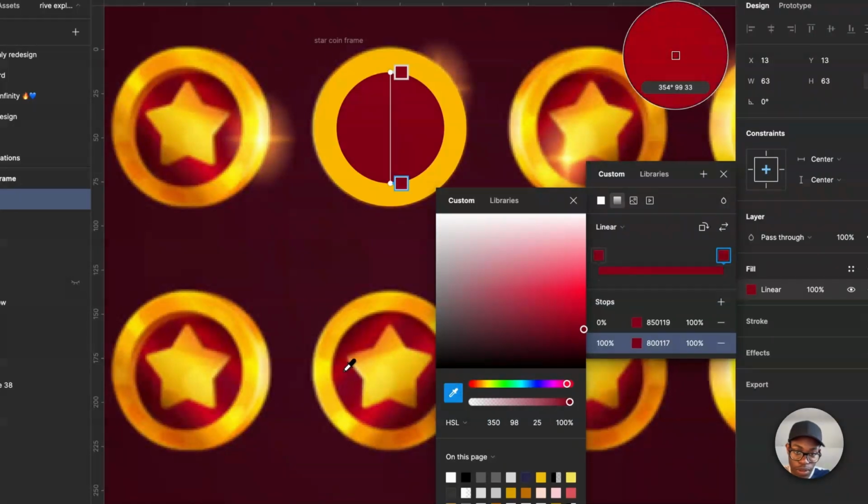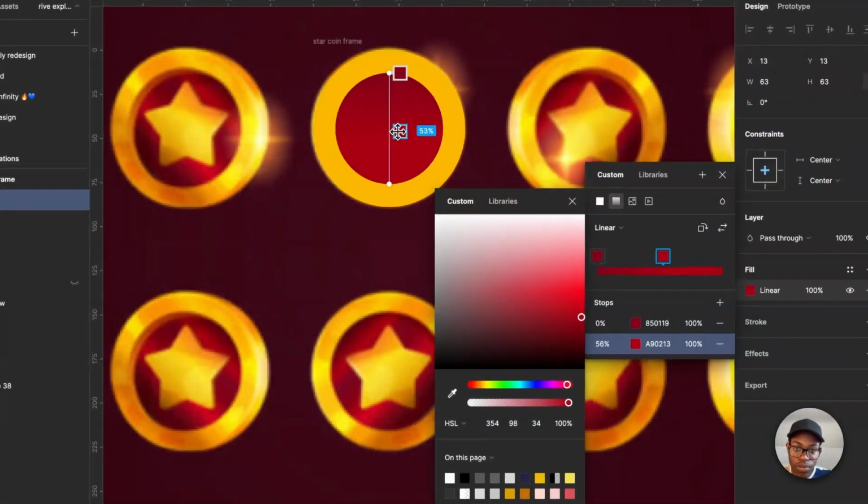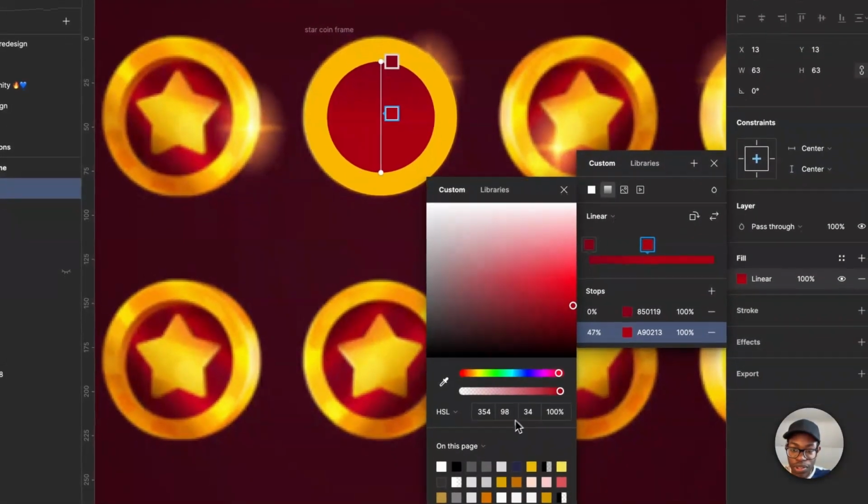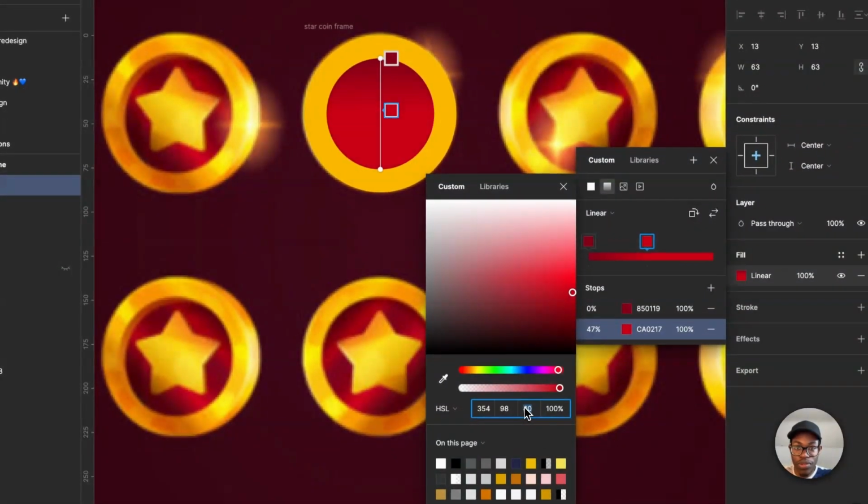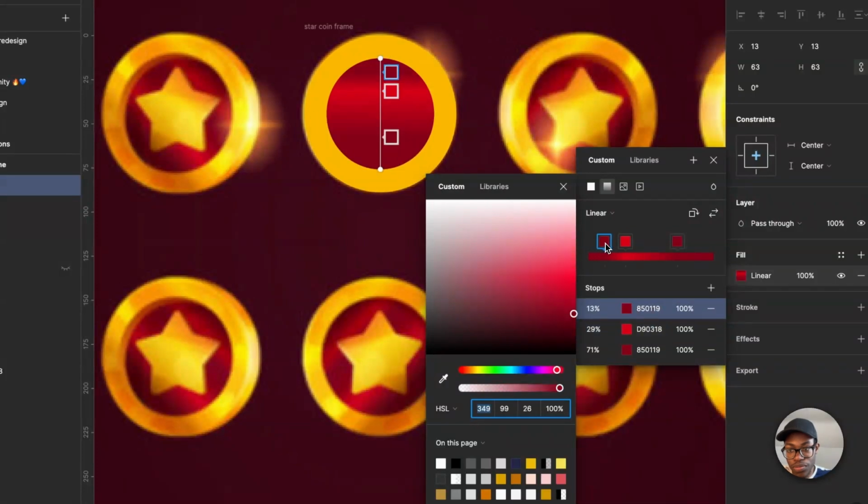Where the lights are, you can see it's a bit brighter, and you can come over here and make it brighter a bit, and then you bring this over here.